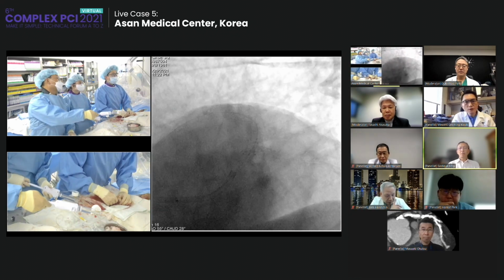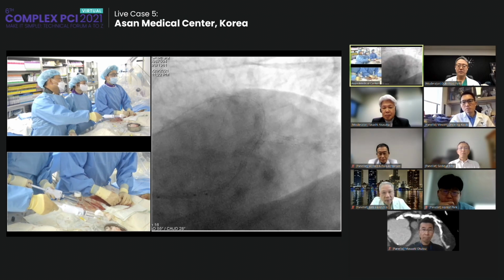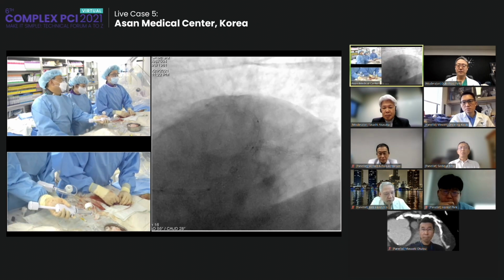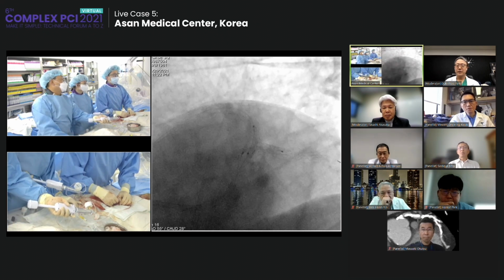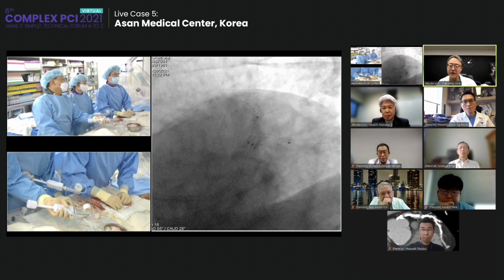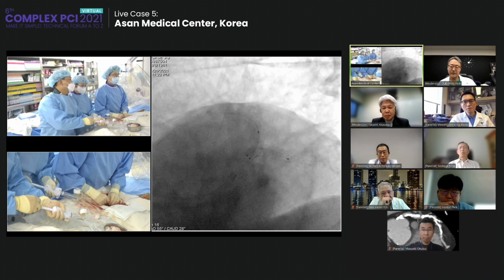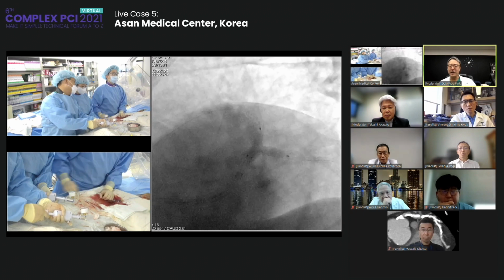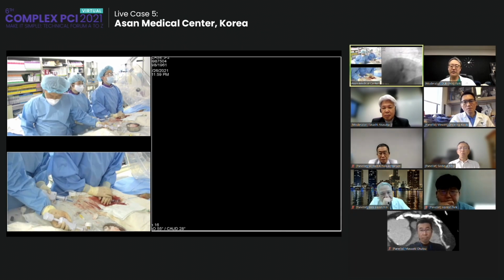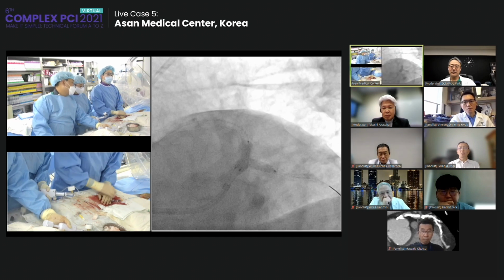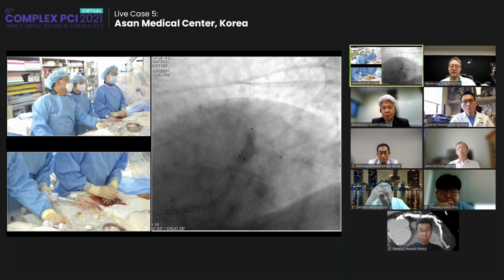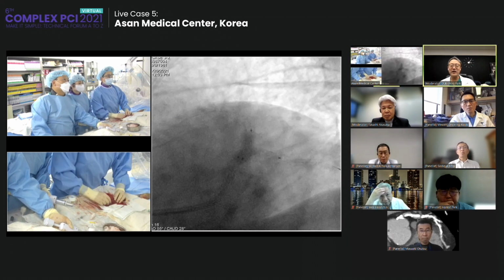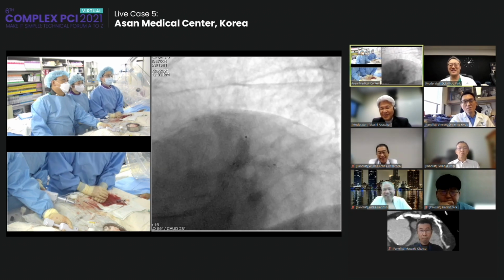Okay, this is the 4.0 paclitaxel-eluting balloon at the LAD. Good. And 3.5 at the circumflex. This is the DCB. Yeah, nominal. Okay, great. Yeah, 6.6. One, two, three. Simultaneously, apply the DCB. Wow. Yes, it's very well expanded, and blood pressure is stable without ST change. You should be careful. Yeah, we can wait more than 30 seconds at this moment.